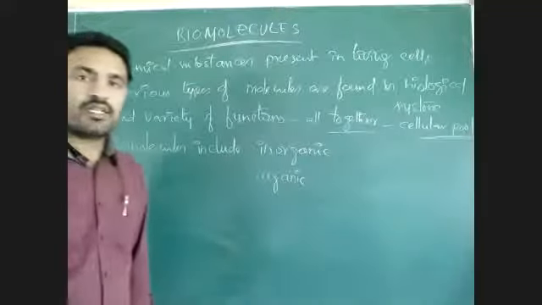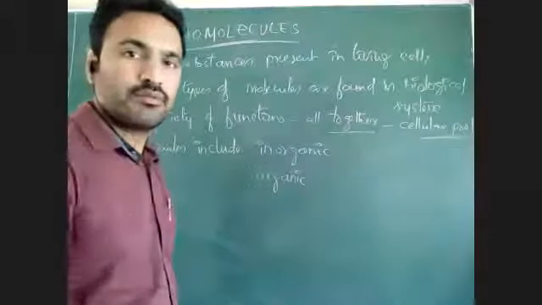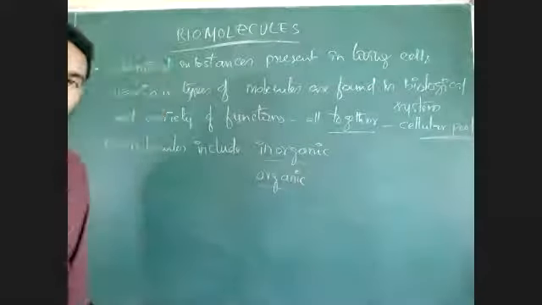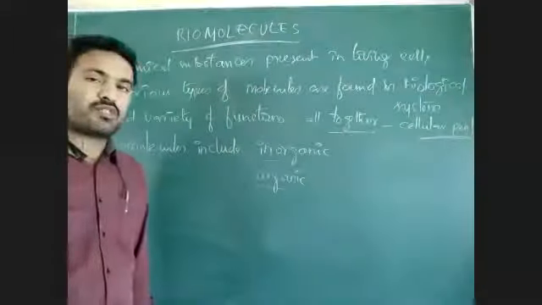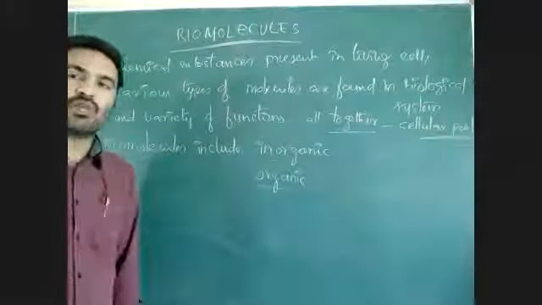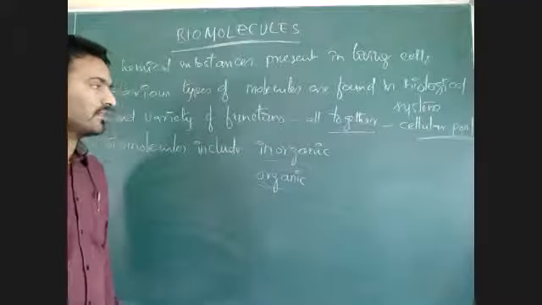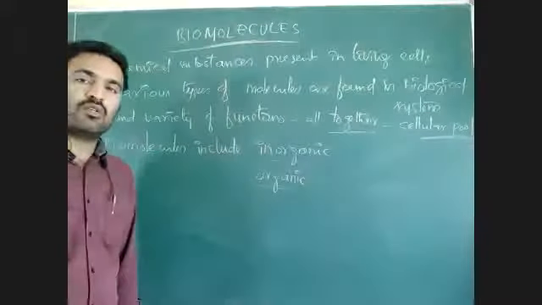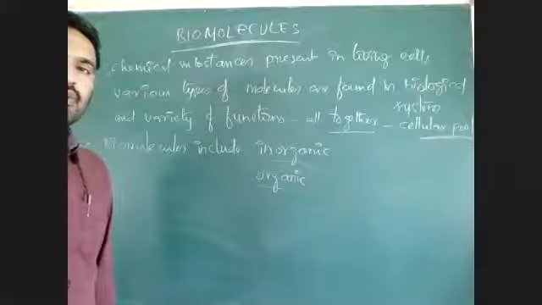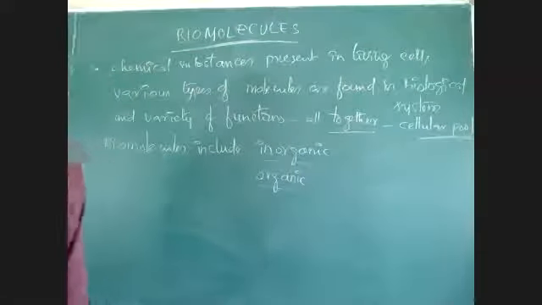Organic and inorganic substances are present in the cell. Organic substances include carbohydrates, lipids, proteins, nucleic acids. Inorganic substances include water, some metabolites, and some essential elements.